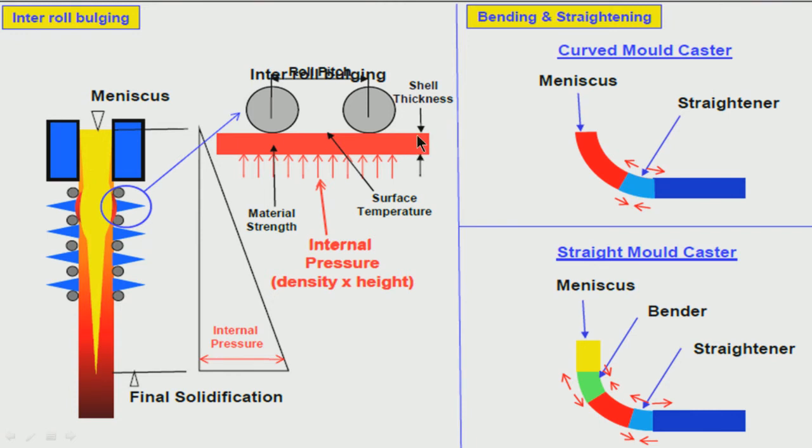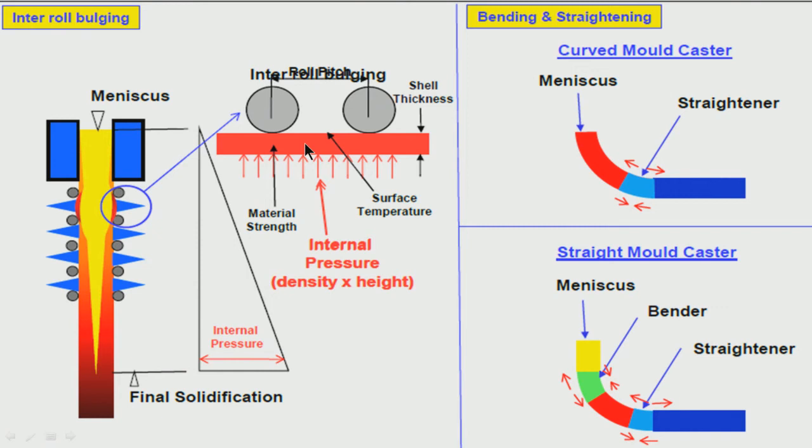Now look at this portion which has been put here. This is the shell thickness, and on the shell there is internal pressure, which is called ferrostatic pressure, as shown here. The pressure is dependent on the density and the height. Height means this height; as you are going down the pressure is increasing. So, that is what is important. And the material, after all, what is it? This solid shell. So, the high temperature properties of the shell are very important.